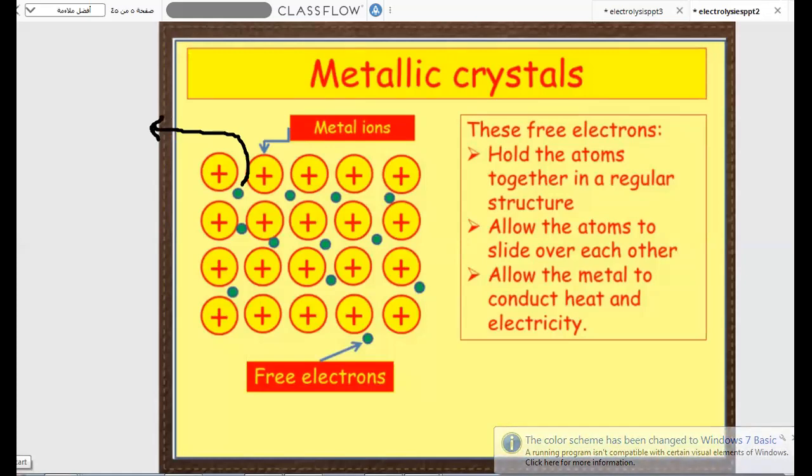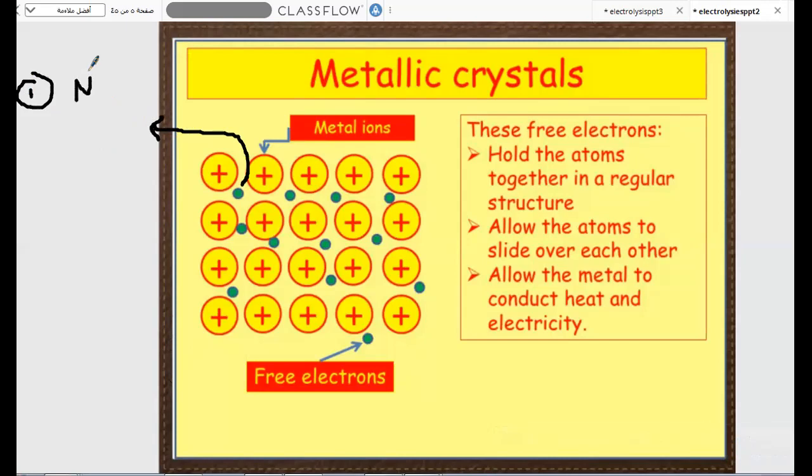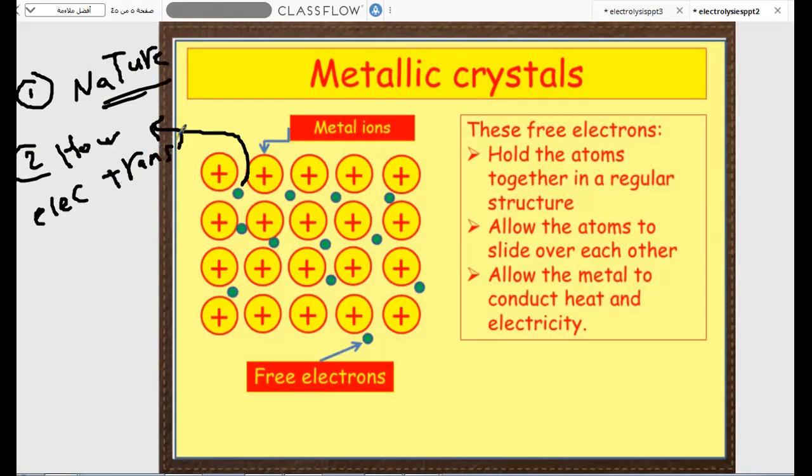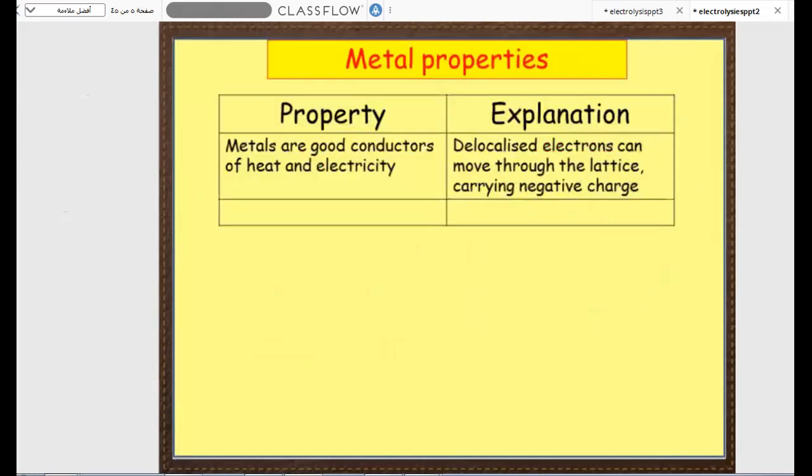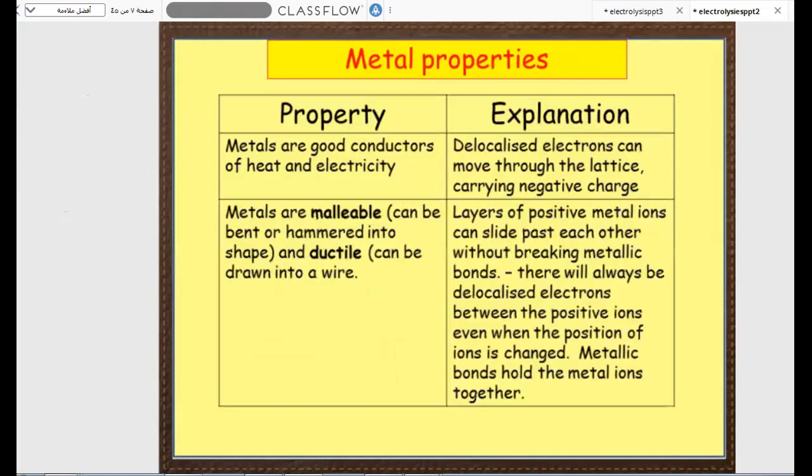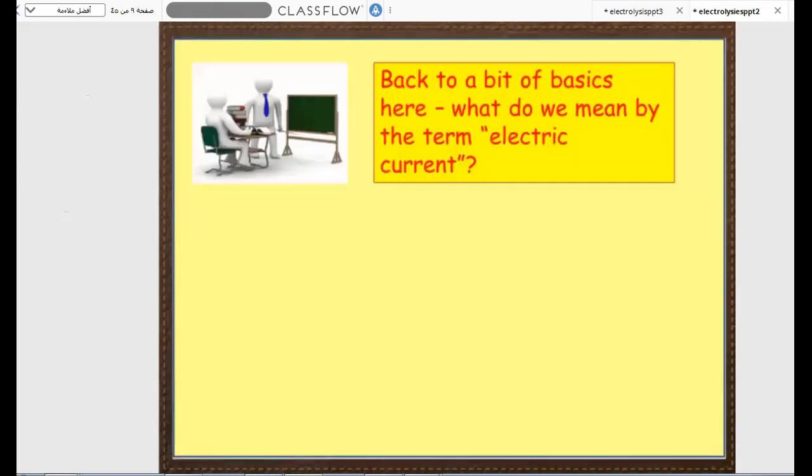In our lesson today, we will keep going talking about electrochemistry. Specifically, we will discuss the electrolysis process. But firstly, we need to know some basic information about electrolysis or electricity itself. The first question we will answer: what is the nature of electricity? The second one is how electricity transfers through the medium. When we answer those two questions, it will be easy to understand the nature of the electrolysis process.